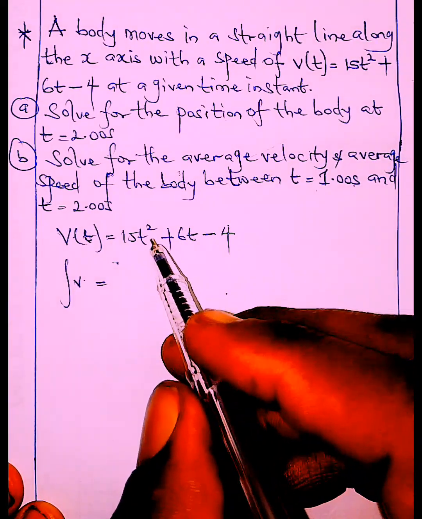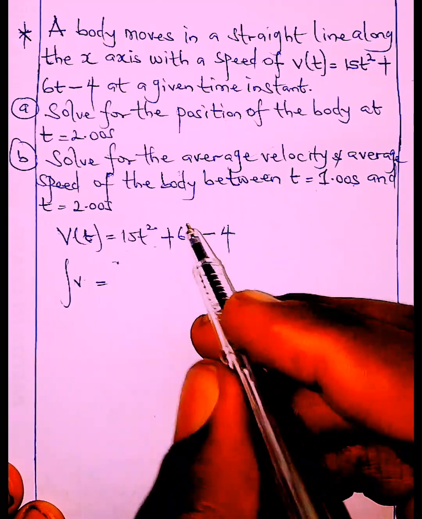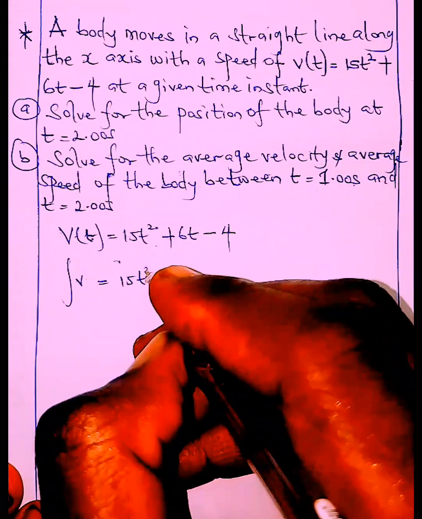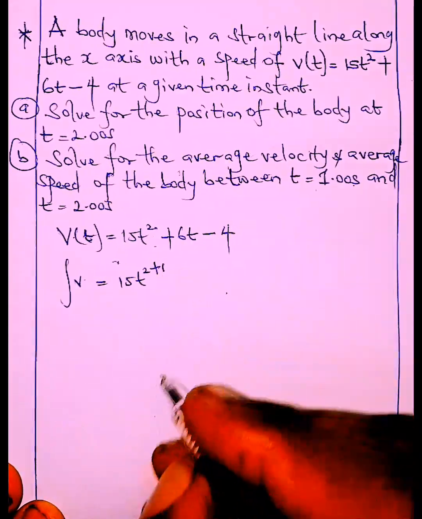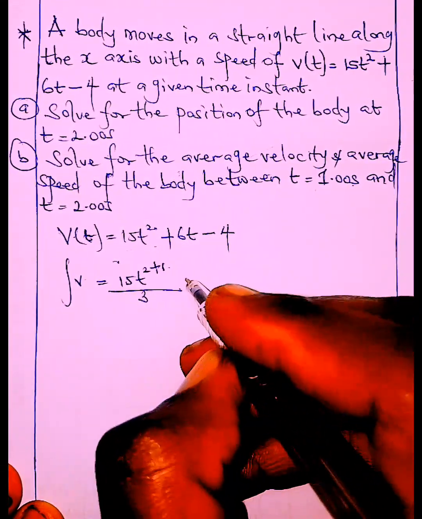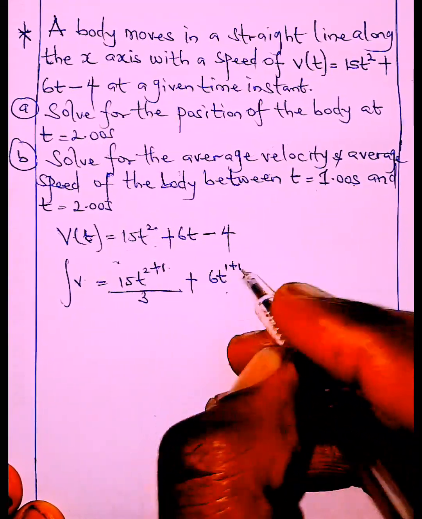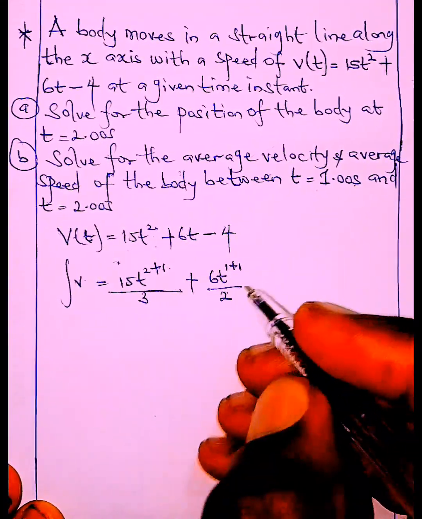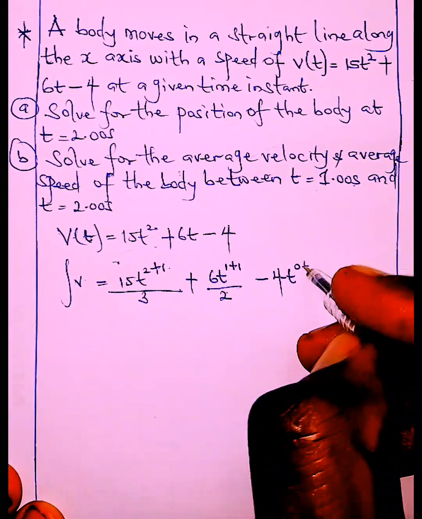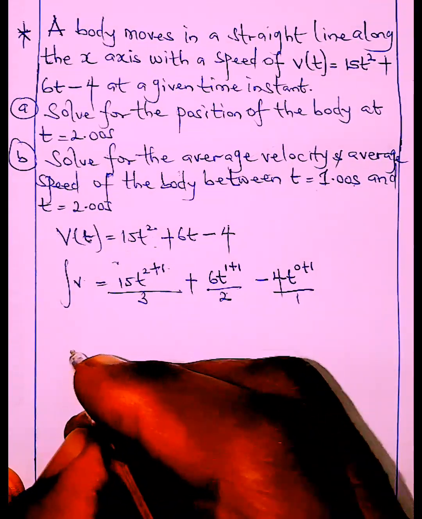When we integrate, don't forget that we said integration is the absolute reverse of differentiation. So what we're going to do first, we're going to add 1 to the power. So whatever we get from there, we use it to divide. Like that, we're going to do that repeatedly until we're done. So what do we have? This 15t squared, plus 1 over 2 plus 1 is 3, so divided by 3, plus the 6t raised to power 1. We add 1 to it. 1 plus 1 is 2, divided by 2. So this minus 4, this t raised to power 0. We add 1 to it. 0 plus 1 is 1, divided by 1. So we write on this.